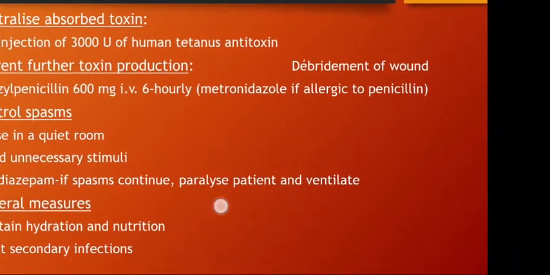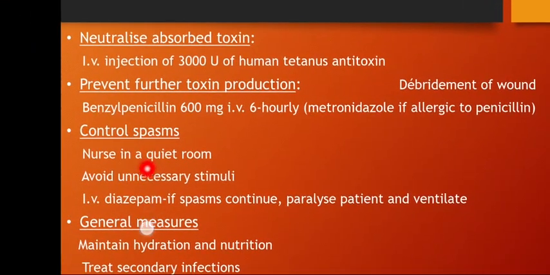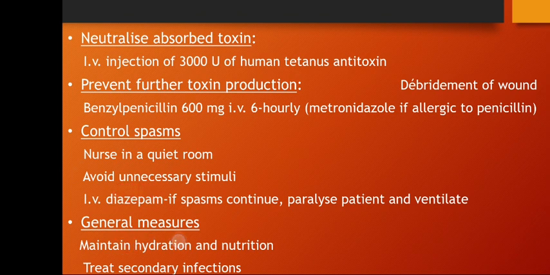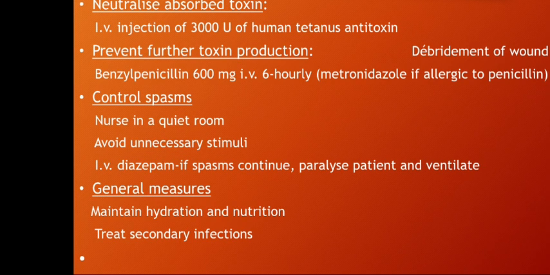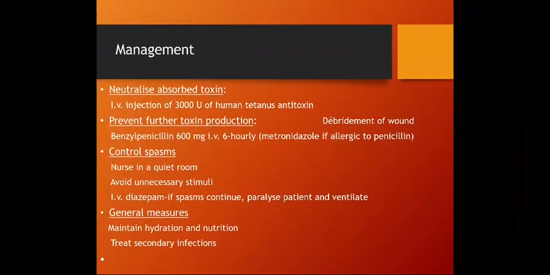And also we have to control the spasm by a quiet room and avoid unnecessary stimuli and the use of IV diazepam if the spasm continues. And even we paralyze the patient and ventilate the patient. Okay, by this way we control the muscle spasm. And general measures, as I said, by maintenance of the hydration and nutrition and treatment of secondary infection if it happens. Okay, thank you.